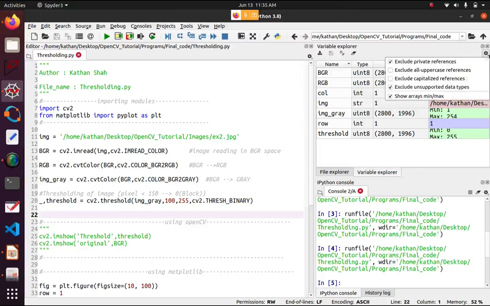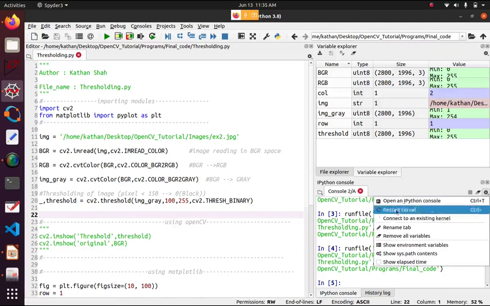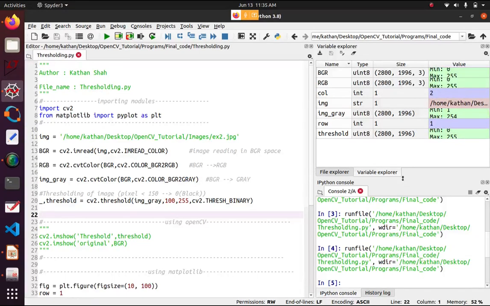So remove the inline plotting available here. Yes, bhaiya, I can. Uncheck it, inline plotting.